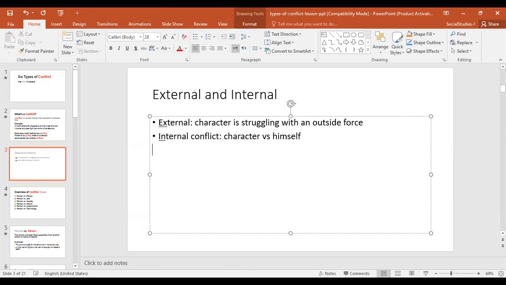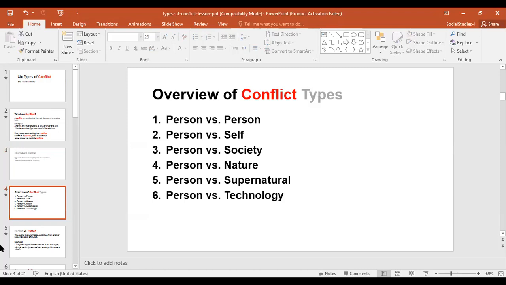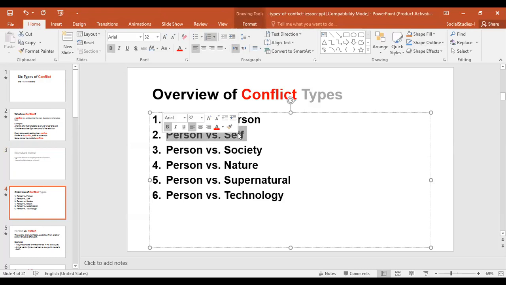So external means outside, with outside forces. What are some types of outside forces that you could face? It could be person versus person. When you're discussing this here, person versus self is internal conflict. The rest are external. Person versus person means character versus another character.